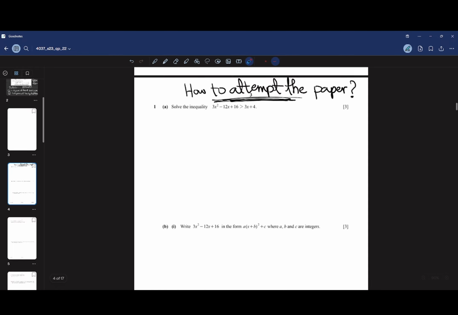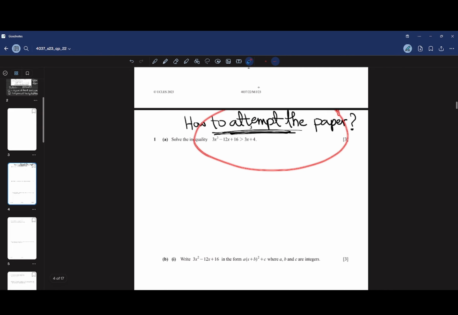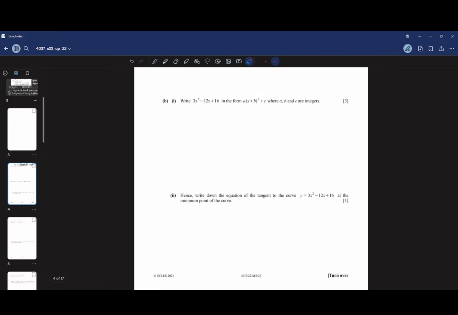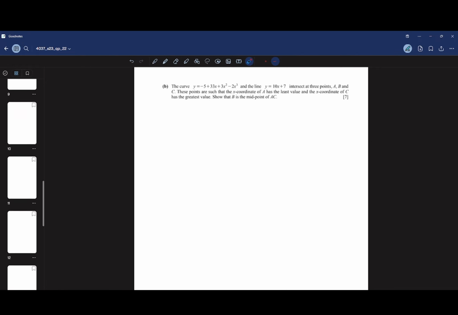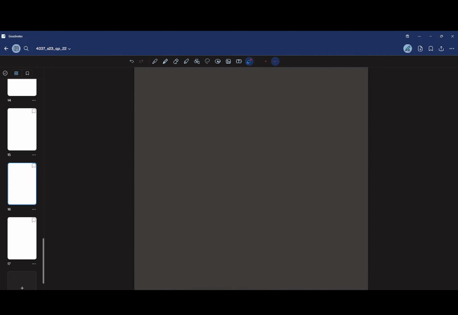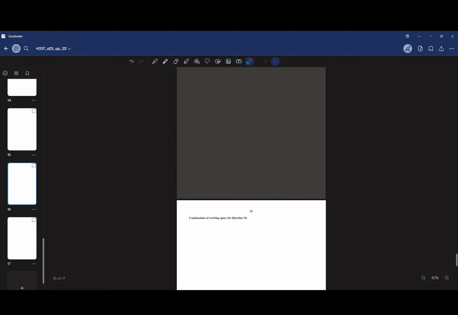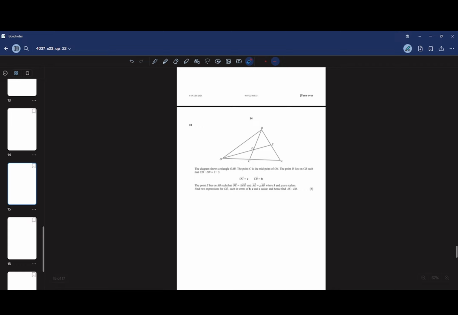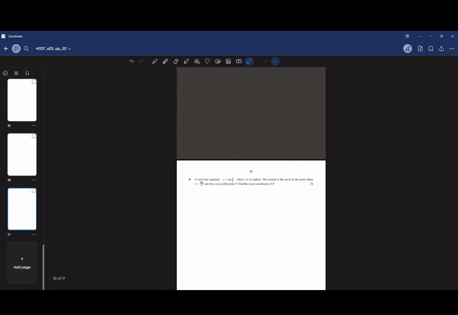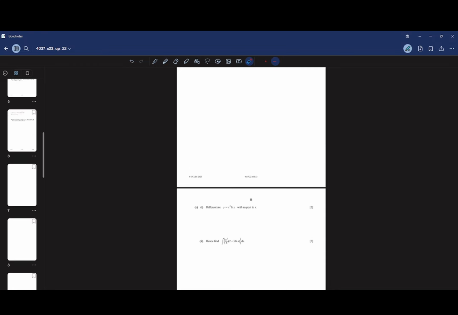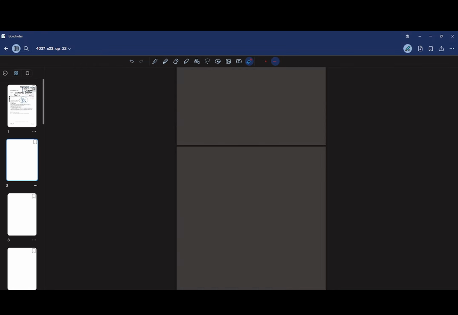Always, how to attempt the paper: you need to start with the easy. I would say start from question 1 and end at question 11. Where is the last question? Question 10, yes, vectors. I would say start from question 1 and end at question 10.